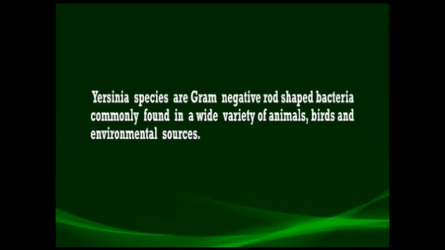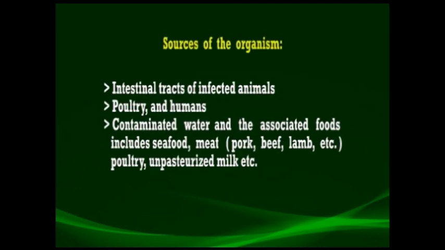Now we'll come to Yersinia enterocolitica. The Yersinia species are gram-negative, rod-shaped bacteria that are commonly found in a wide variety of animals, birds, and environmental sources. The sources of contamination are the intestinal tracts of infected animals, poultry, and humans, and contaminated water. The associated foods include seafood and meat, such as pork, beef, lamb, etc., then poultry and unpasteurized milk.